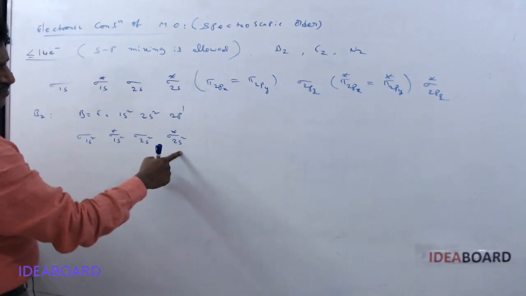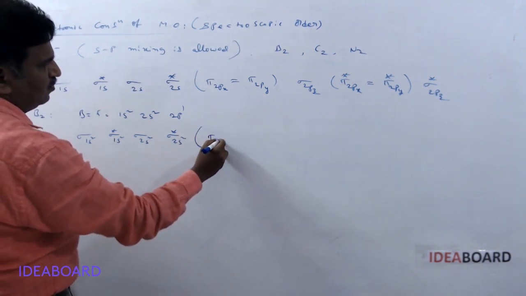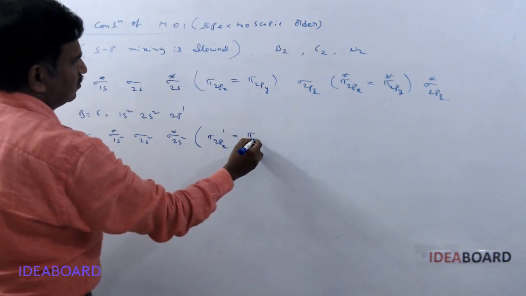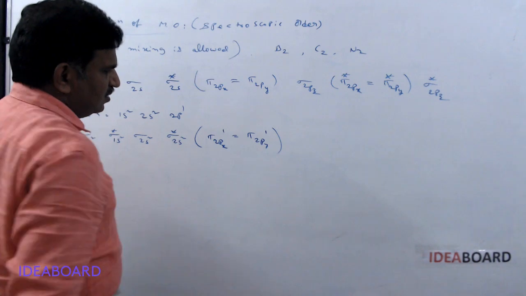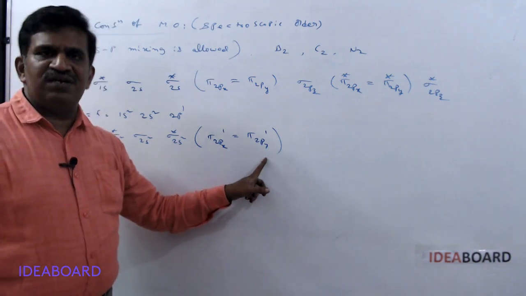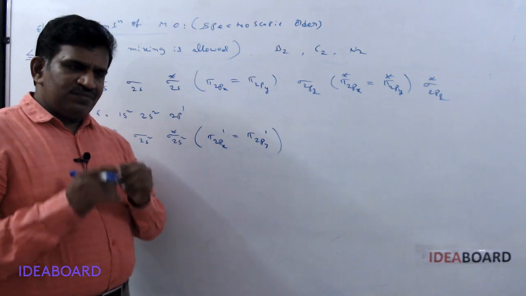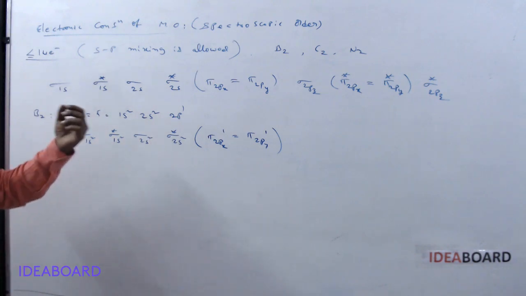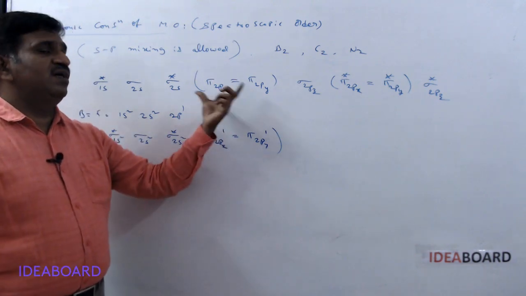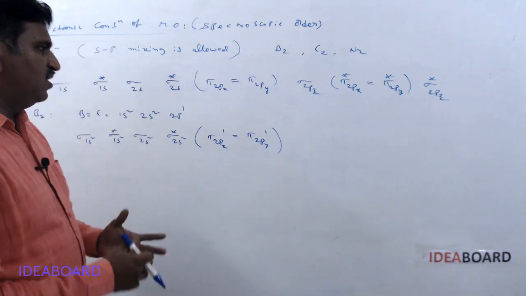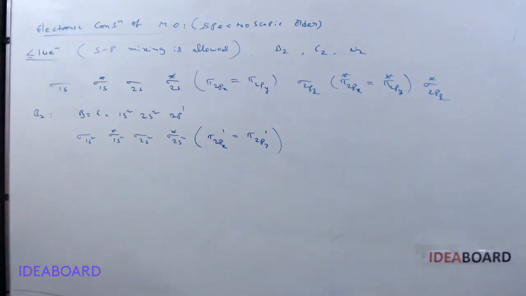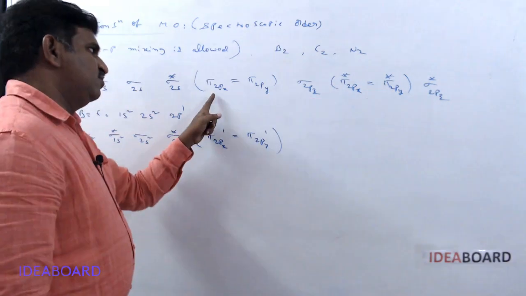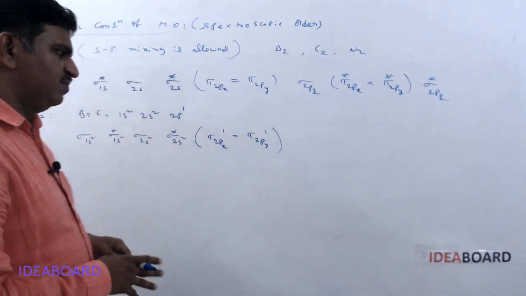So 8 electrons are used up, and next pi 2px1 equal to pi 2py1. Here one electron is filled first, then another single electron, because these two are degenerate orbitals. Degenerate orbitals means they have the same energy. In normal atomic orbitals, px, py, pz are degenerate orbitals. Similarly here, pi 2px and pi 2py are degenerate orbitals.